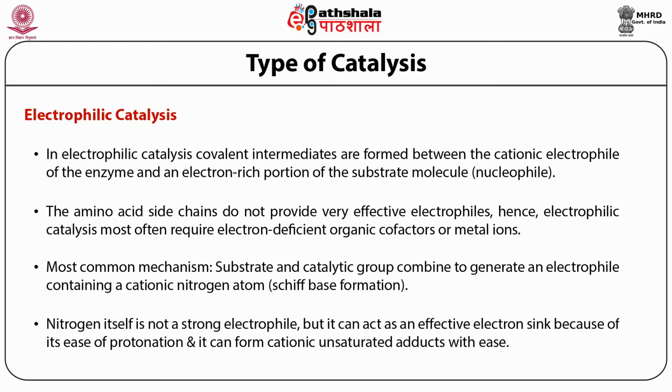So when we are talking about electrophilic catalysis, only a few amino acids are involved, and mainly organic cofactors and metal ions are involved. But when we talk about metal ions directly, that is classified as another type of catalysis known as electrostatic catalysis. But when we are talking about the influence of these ions on catalysis by the enzyme and substrate involving the amino acid, then it is covalent catalysis.